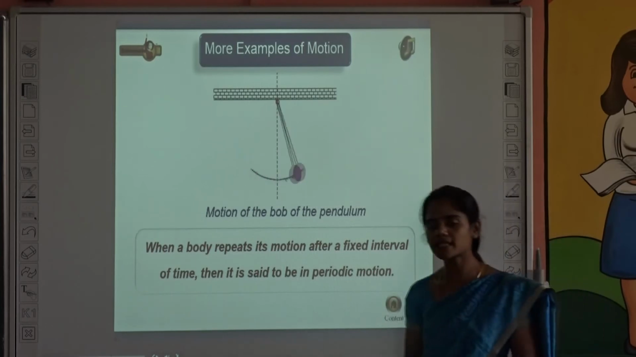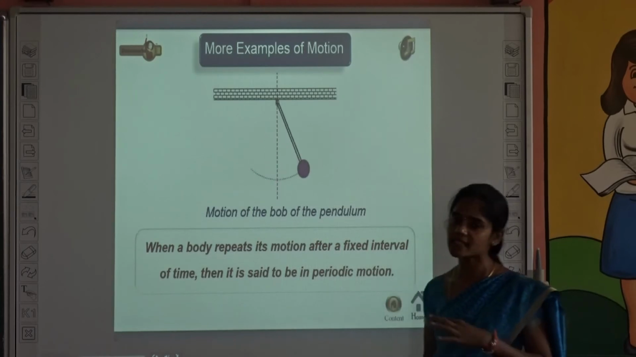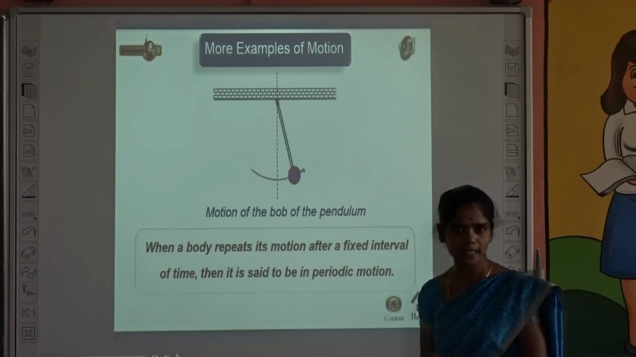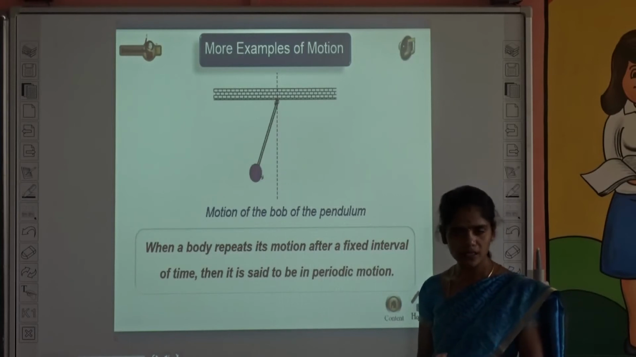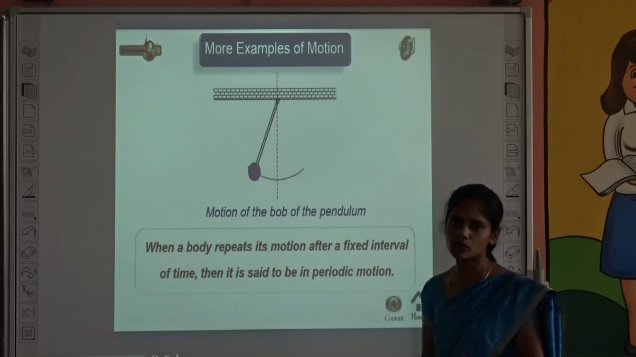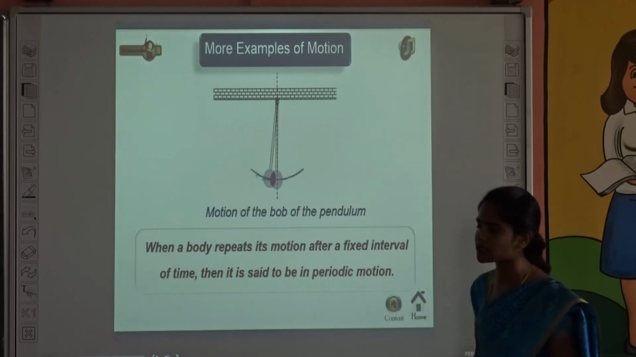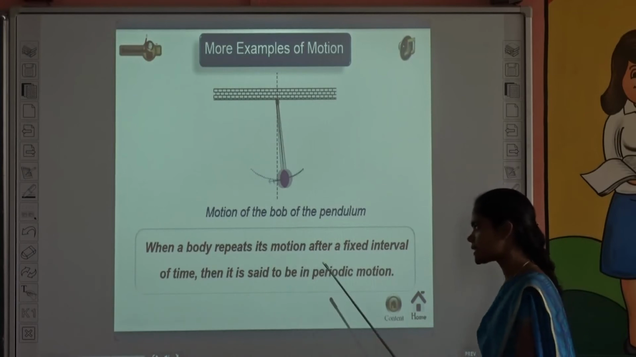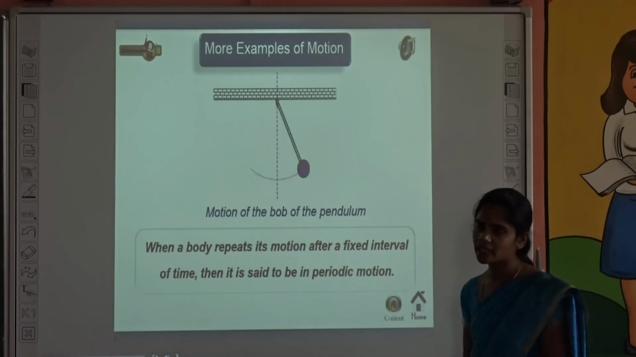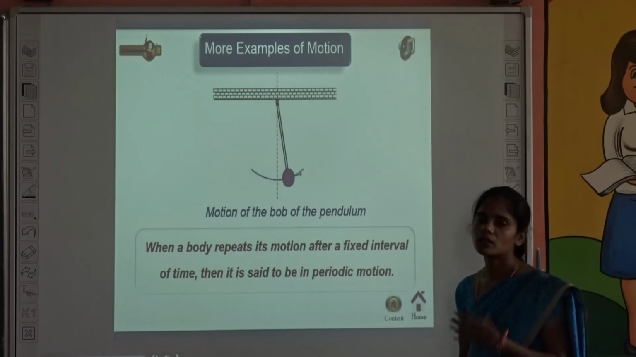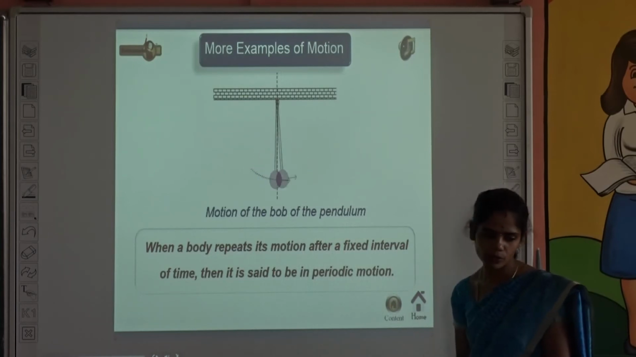So when a body moves in a straight line path, it is called rectilinear motion. When it travels in a circular path, for example the motion of the earth around the sun, it is circular motion. Then what is called periodic motion? When a body repeats its motion after a fixed interval of time, then it is called periodic motion. So this is about motion and the types of motion.